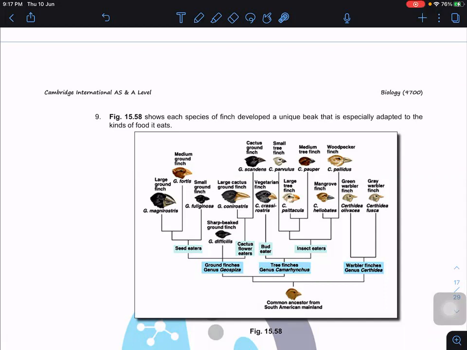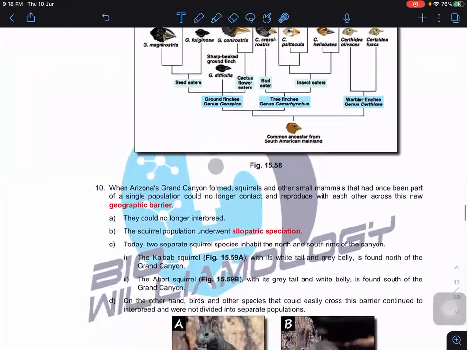That's why the size of the beaks differs on different islands. So speciation takes place.